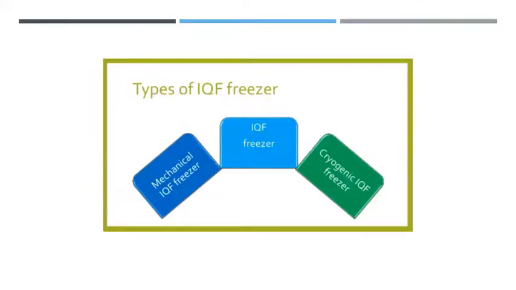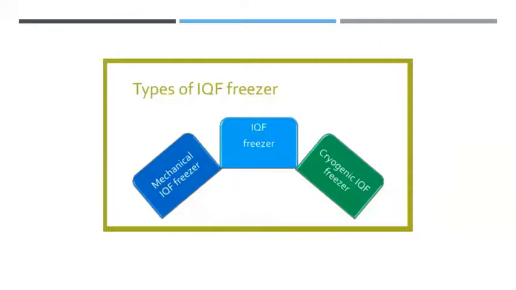Now, these are the different types of IQF freezer. Actually, two types of IQF freezer are there. One is mechanical IQF freezer, another is cryogenic IQF freezer. So the mechanical IQF freezer works on the principle of cold air circulation that flows from underneath the bed plate or transportation plate belt with the help of a fan. So that is the mechanical IQF freezer.